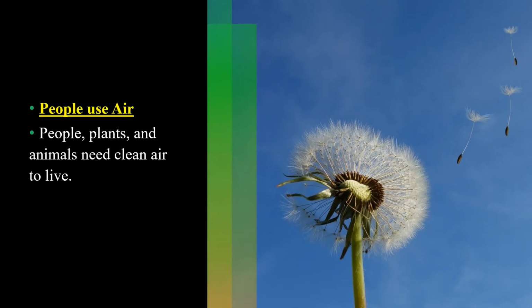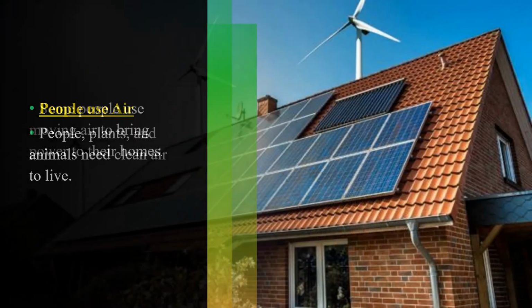The first resource is air. People, plants, and animals need clean air to live. Can we live without air? Of course not. So the first natural resource that we use is air. All living things need clean air to live.